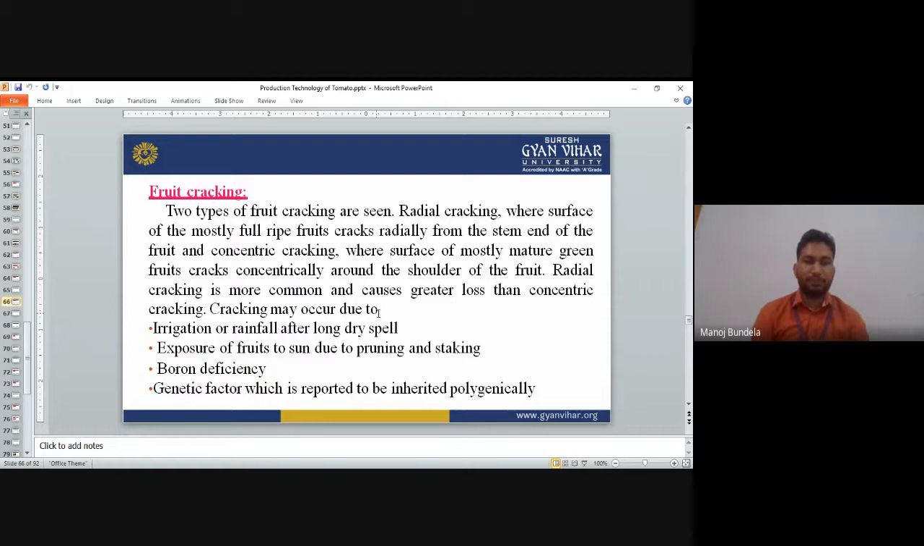Boron deficiency is another cause, as are genetic factors, which are reported to be inherited polygenically. So these are the major reasons for fruit cracking. The main one is boron deficiency. Cracking is also of two types: one is radial cracking and the second is concentric cracking.